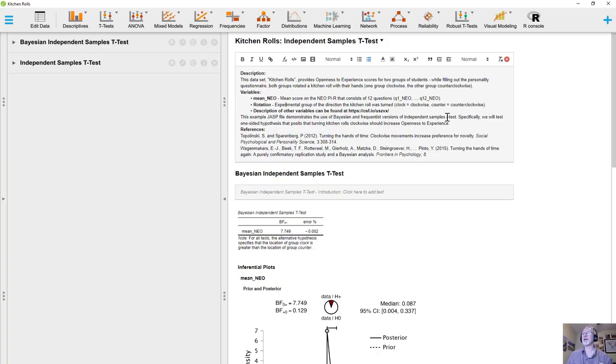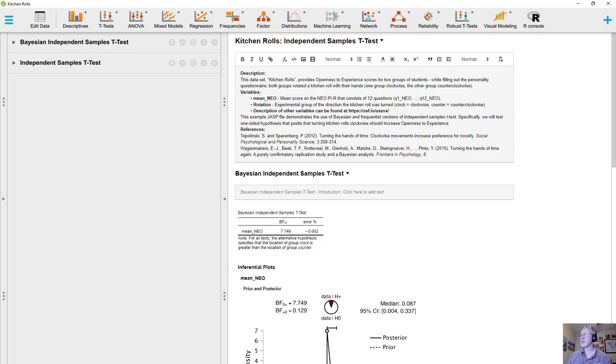They hypothesized that if you churn the kitchen roll clockwise while quickly jumping in to answer questions about openness to experience, you would be more likely to show a preference for novelty or greater openness to experience.